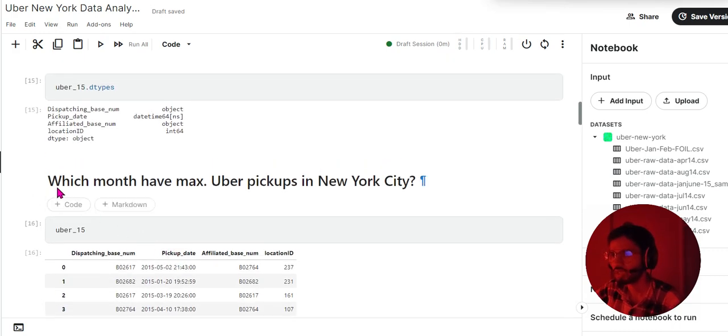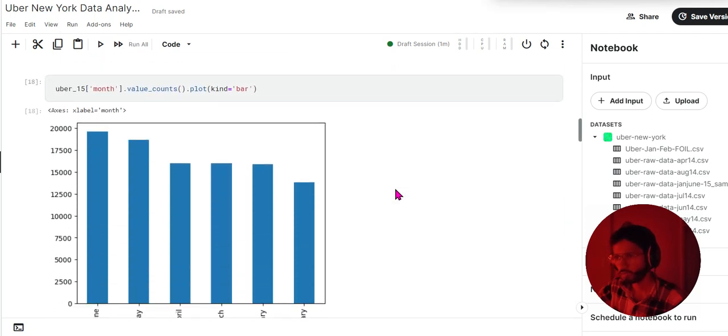So here is my first problem statement. Which month has maximum number of pickups in New York City? It is asking which month has maximum number of bookings in New York City. So we will come on here.